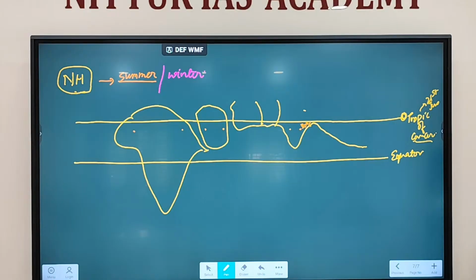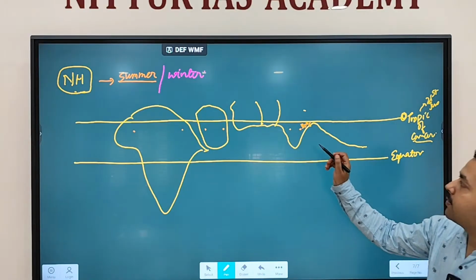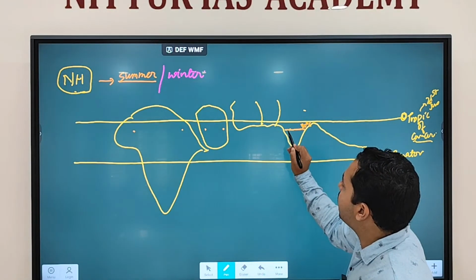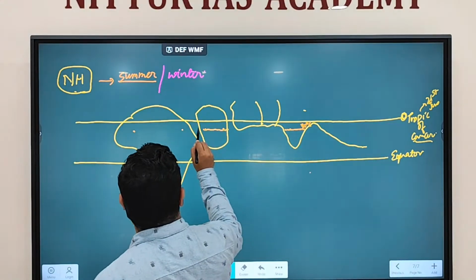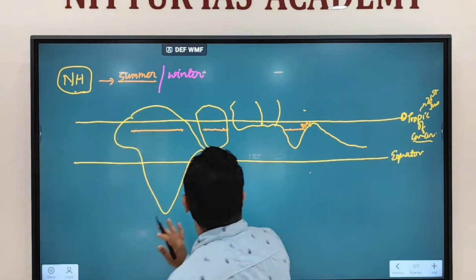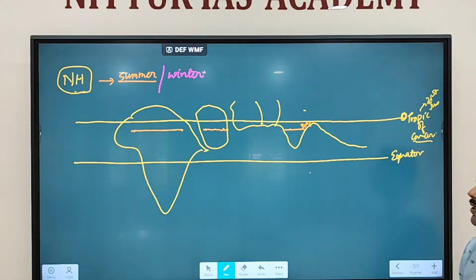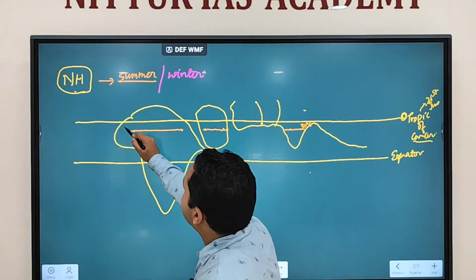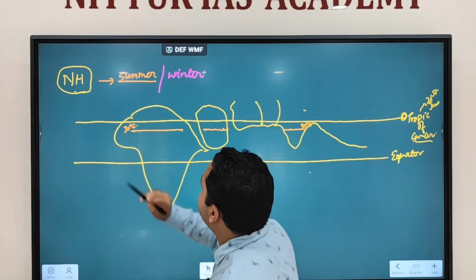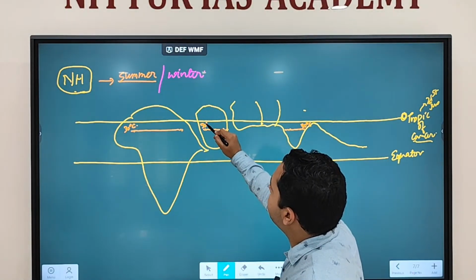Correspondingly, at the ocean, where 30 degrees Celsius is the temperature, if I'm connecting this line, you see this is how I'm connecting this line. All joining places with 30 degrees Celsius temperature. Fine. So all these are 30 degrees Celsius temperature. This is 30 degrees Celsius temperature.